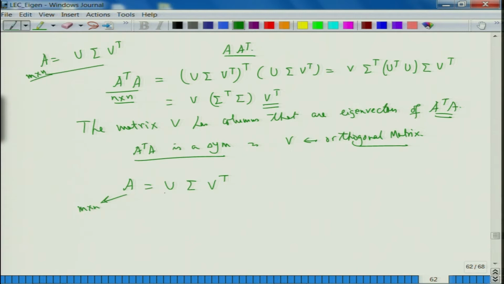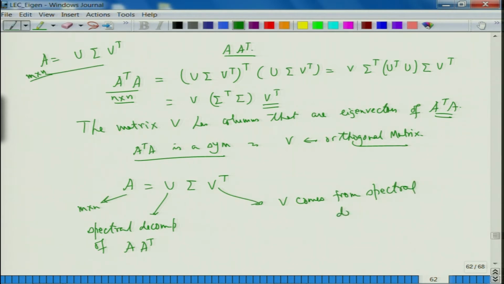So, when I want to write A as U sigma V transpose, A is m cross n, U comes from the spectral decomposition of A times A transpose. This V comes from a spectral decomposition of A transpose A, fine.